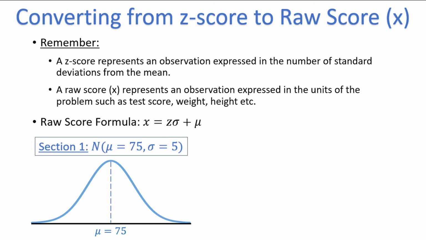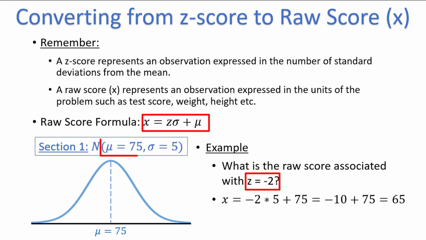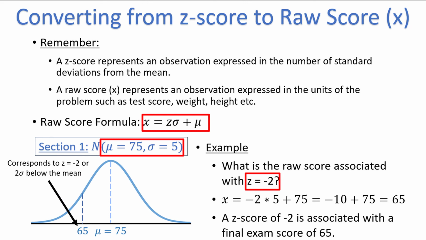For example, if we took the final exam scores that followed a normal distribution with a mean of 75 and a standard deviation of 5, we might be asked to find the raw score that corresponds to a z-score of -2, or 2 standard deviations below the mean. Simply plug in z equals -2 into the formula. We have x is equal to -2 times 5 plus 75, which is -10 plus 75, or 65. A z-score of -2, which is 2 standard deviations below the mean, is associated with a final exam score of 65.